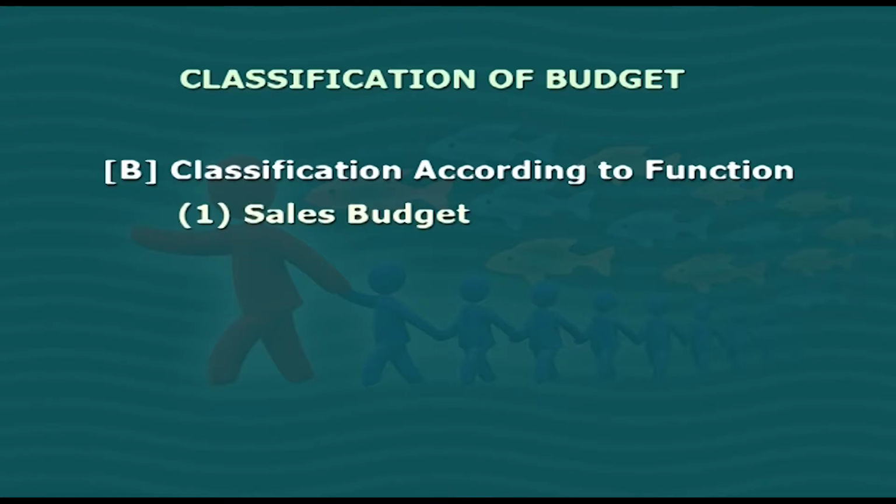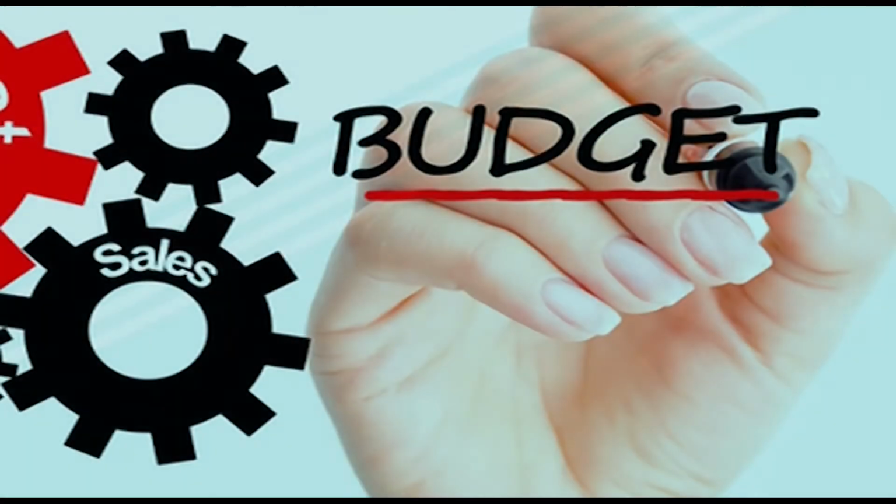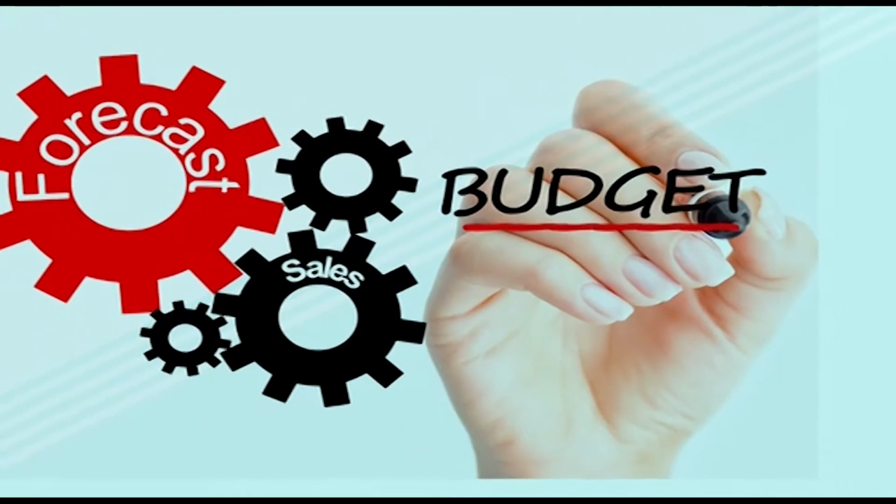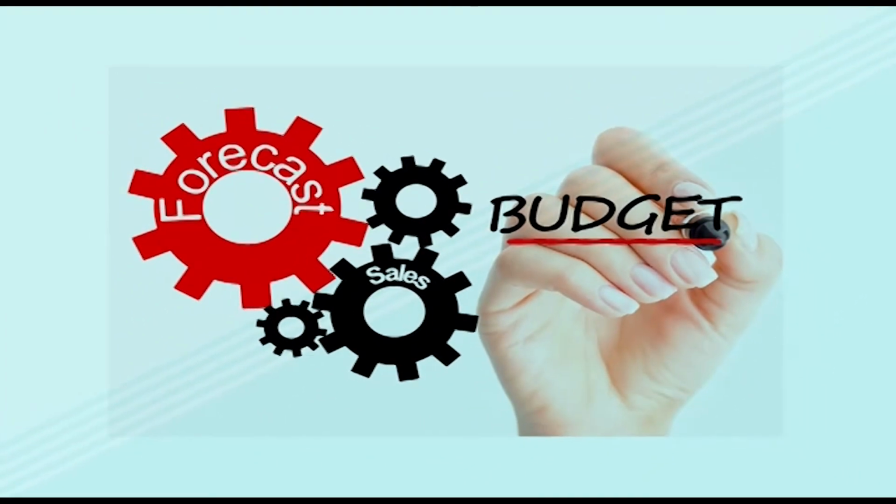First is sales budget. As the name suggests, sales budget is a forecast of total sales volume during the budget period. It may contain the information regarding the sales unit-wise, month-wise, product-wise, and area-wise. This budget is prepared by the sales manager.